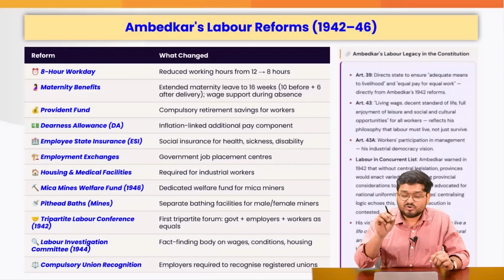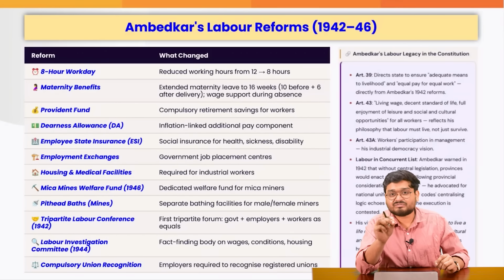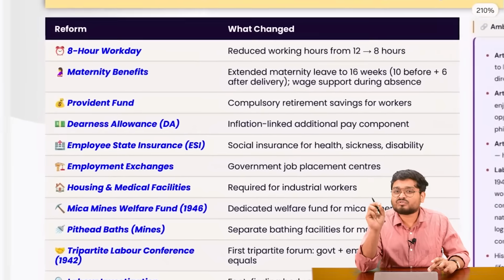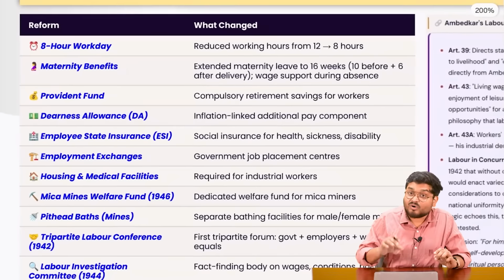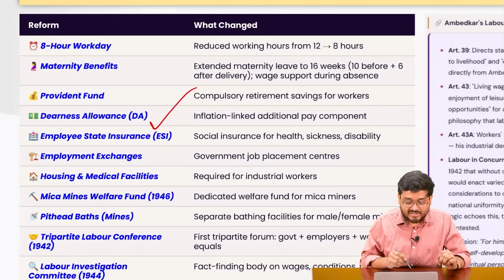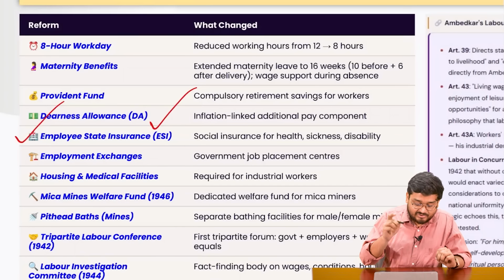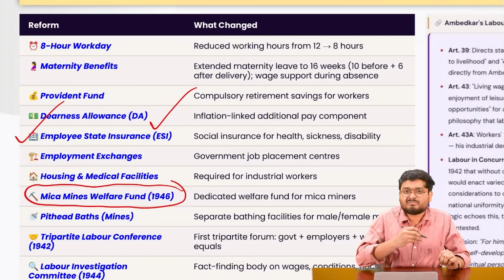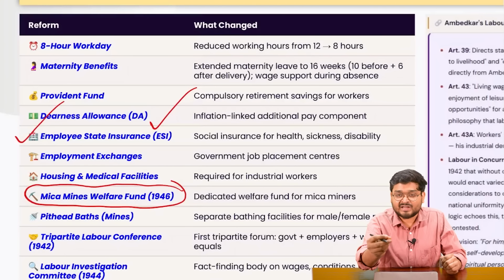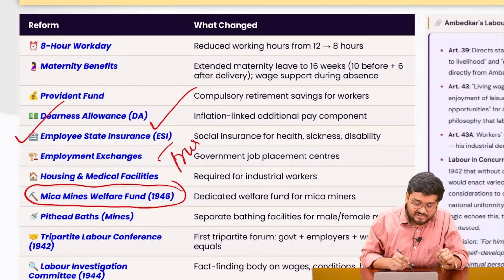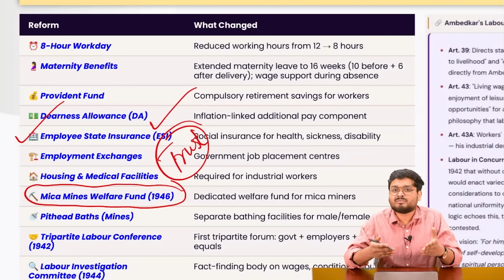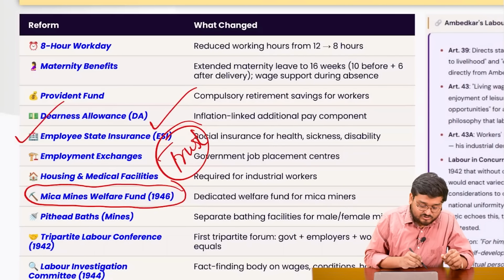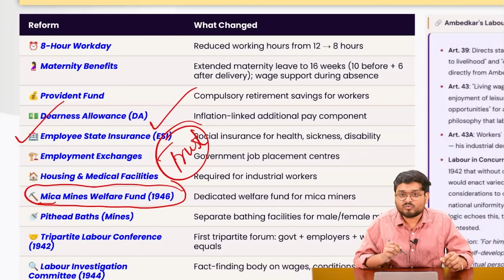And that is why he brought in so many reforms back in the 1940s. Just imagine, Dr. B.R. Ambedkar was so far ahead of his time that he also talked about DA, dearness allowance, employee state insurance, even maternity benefits. The same things that we find nowadays. For example, with reference to some coal areas or mining areas, you also see some trust set up by the government, so that this trust would manage the profits from the mining activities for the local people. So back then, he also proposed the same for mica mine workers.